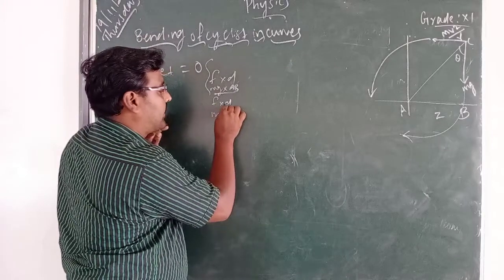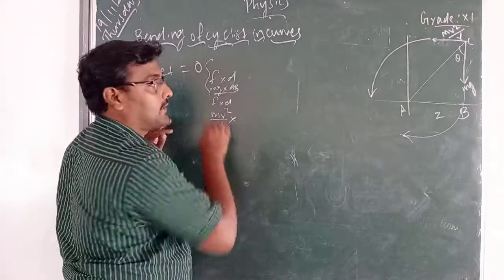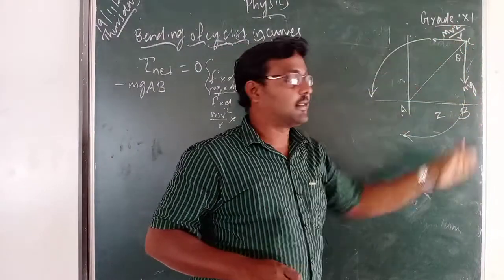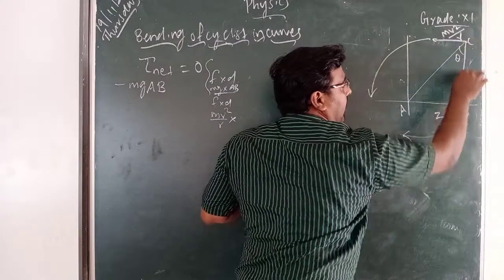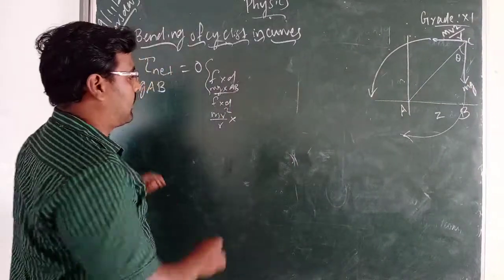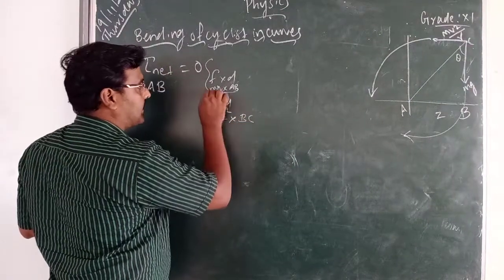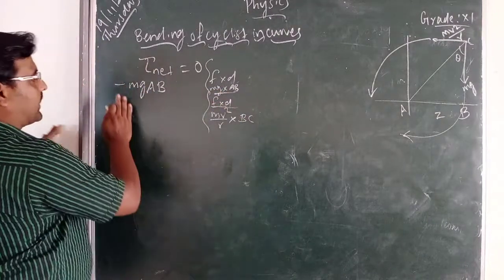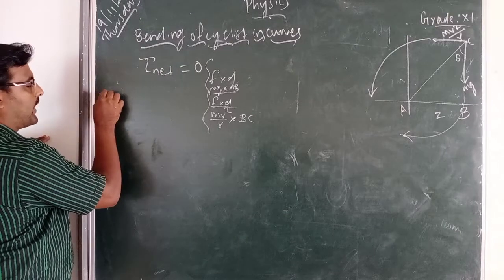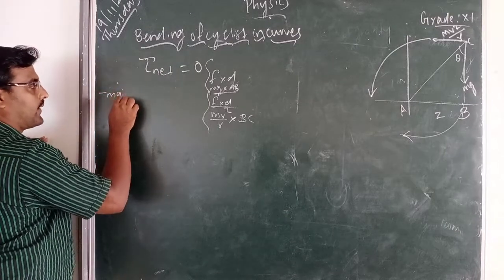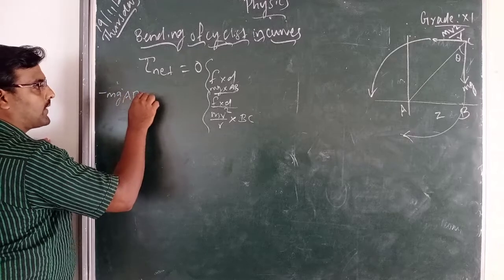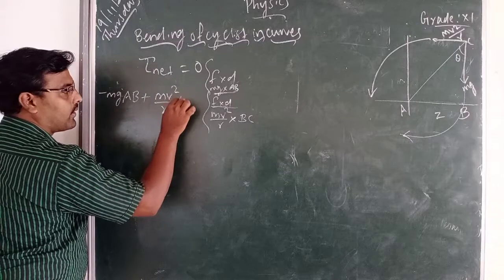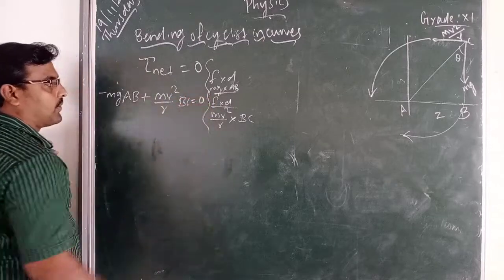The force is mv square by r, and the distance is BC. Now you can find the net torque. The net torque is minus mg AB plus mv square by r BC equal to 0.